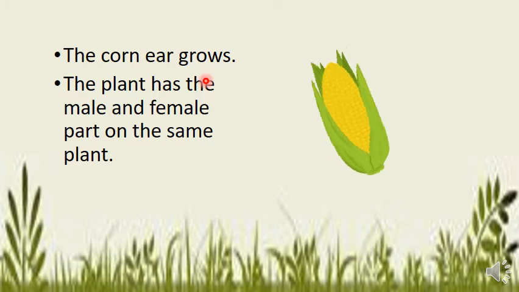Now what is a corn ear? The ear is a spike part of a corn plant that contains kernels. Kernel is this one. The whole part inside this is known as the corn ear. The corn ear grows and the male and female parts are also in the same place. Like we as humans have male and female parts, animals have male and female parts, similarly plants have male and female parts as well. And this plant has the same male and female parts in the same plant.